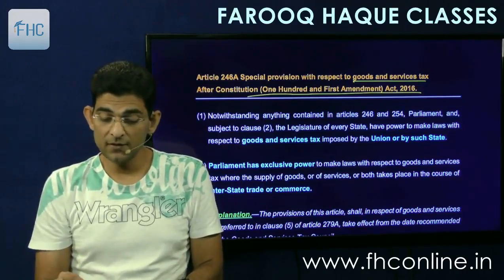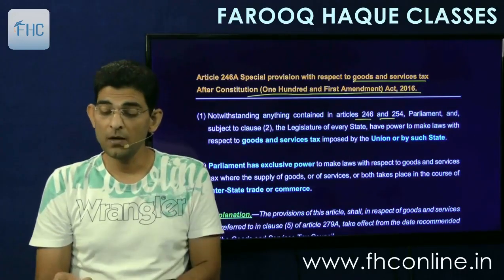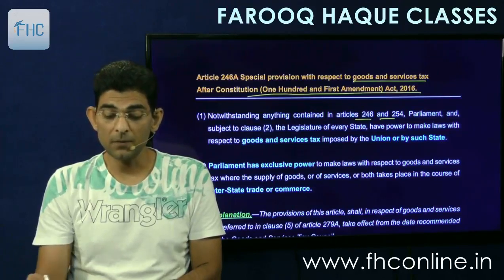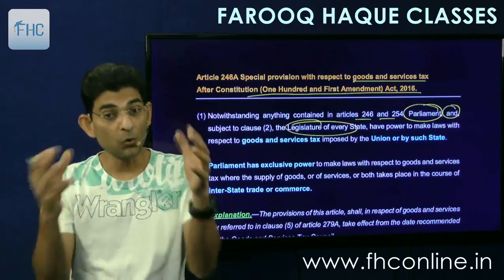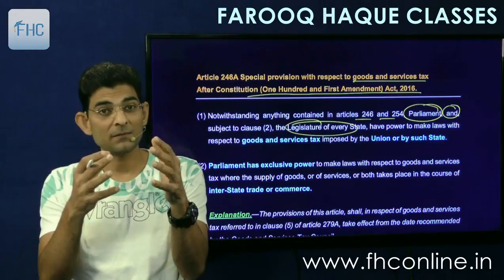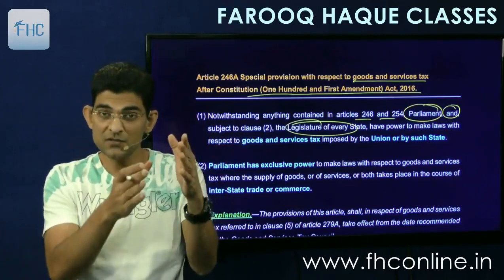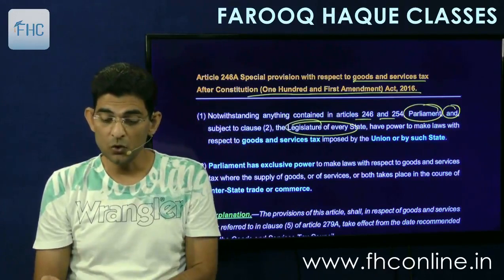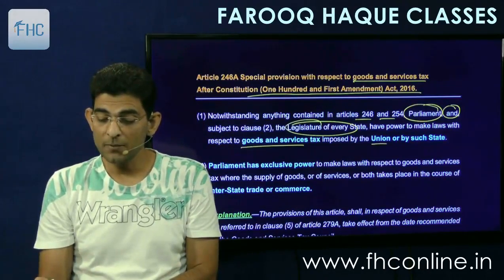Notwithstanding anything contained in Article 246 and 254, which we just saw, Parliament and, subject to clause 2, the legislature of a state. Parliament and the legislature of a state means both have the power to impose GST, because that is what we have seen in the first lecture. GST can be imposed by the central as well as the state government. Both will have power to make laws with respect to goods and service tax imposed by the union or by such state.